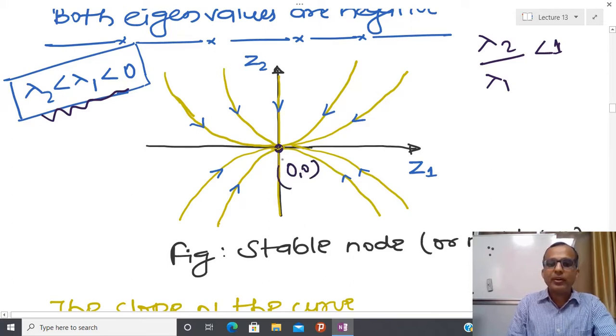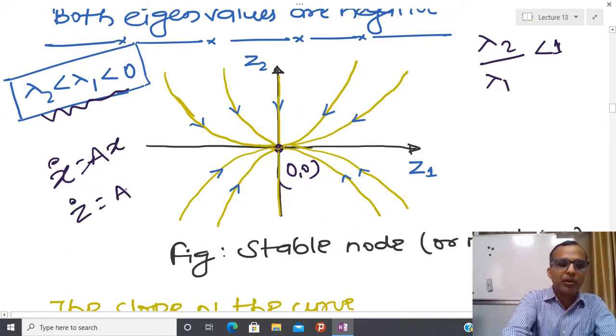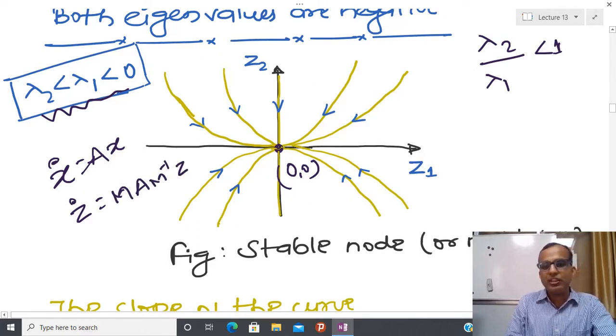And 0, 0 is also the equilibrium point, because whenever I start with this model and finally end up in this particular model, I have something like M and then M inverse into z. So here you can see that z equal to 0 is the equilibrium point. First I am plotting everything in this transformed coordinate system. This equilibrium point is called a stable node, because all trajectories are going to converge towards this particular node. This is also called a nodal sink.